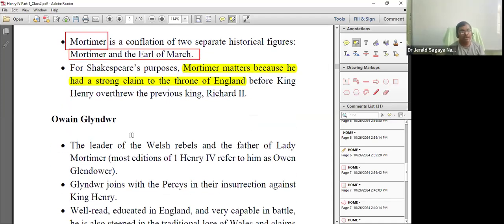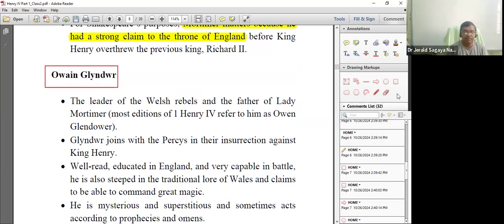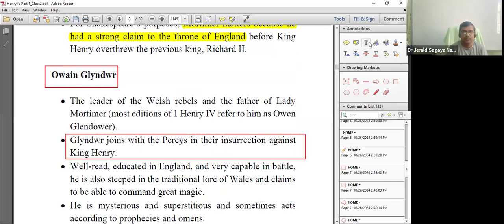After that, we have Owain Glendower. There was a question about Owain Glendower in our PGTRB previous year question paper. The question was, who is Owain Glendower in Henry IV? He was the Wales rebel, and he is the father of Lady Mortimer. And what did he do? Glendower joined hands with Percy against King Richard IV.